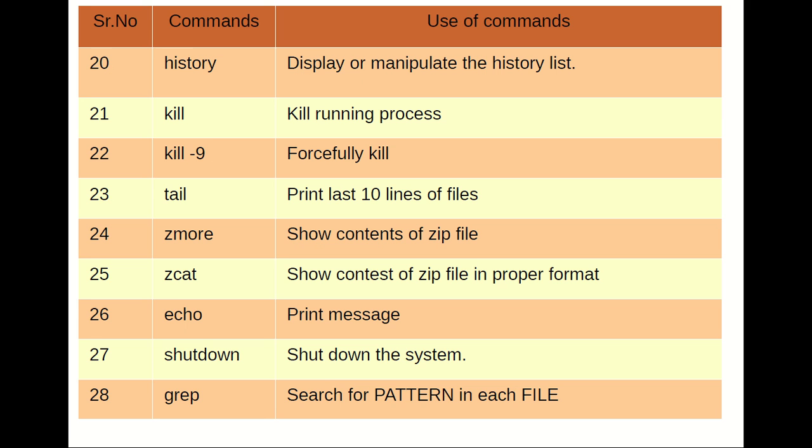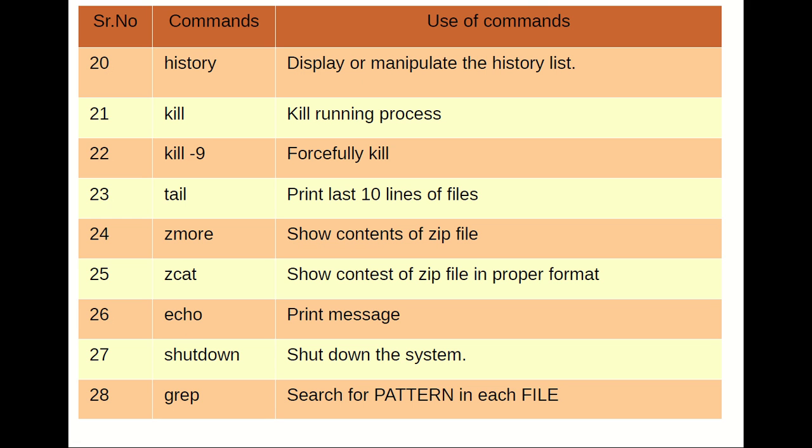Tail, with the help of the tail command I can print the last 10 lines of a particular file. Again, with the help of the tail command I can see the last 10 lines of a particular file. Suppose I use the tail command with a particular file, and that file has multiple lines of data, at that time it will show the last 10 lines.